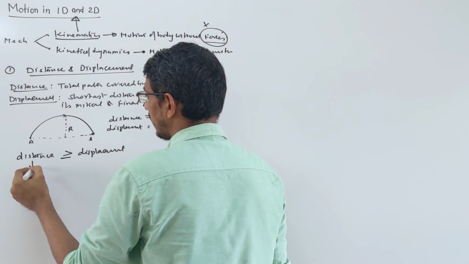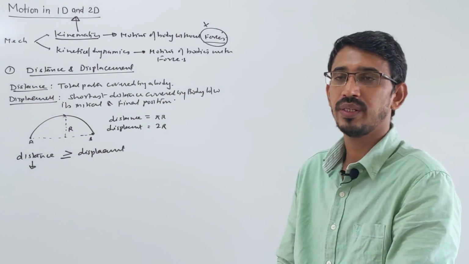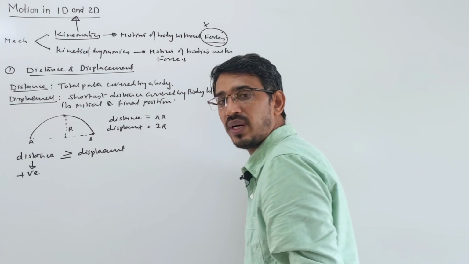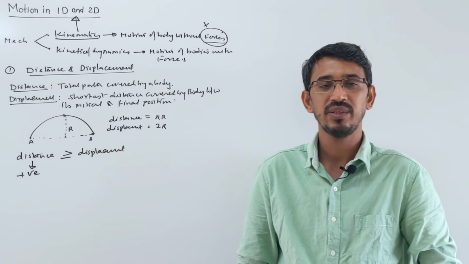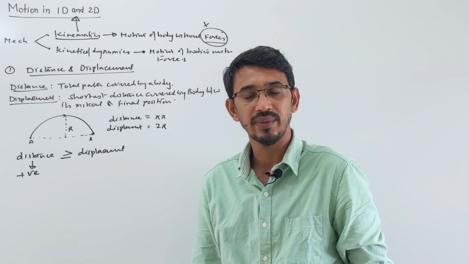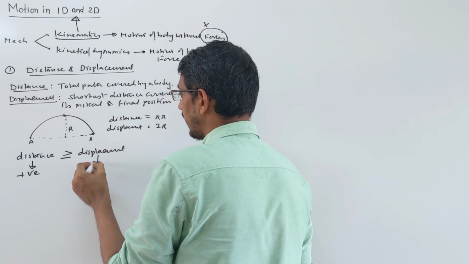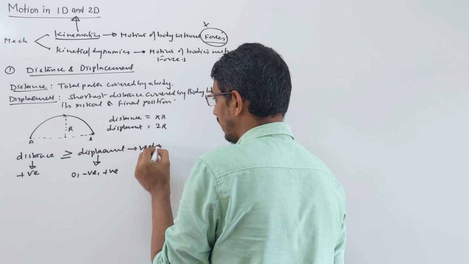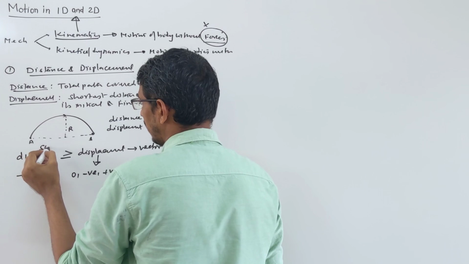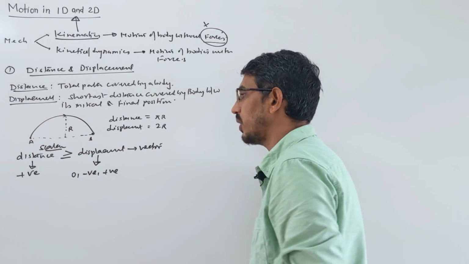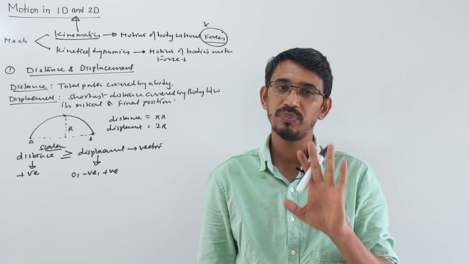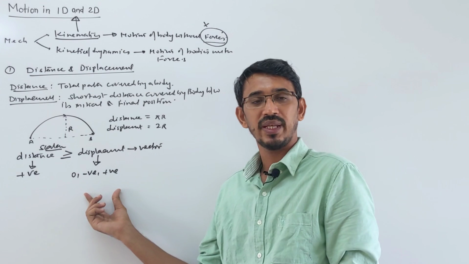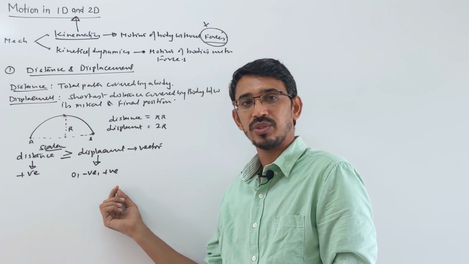You know that if a body is moving, then distance is always positive, correct? It can be only positive, it cannot be 0 or negative. You cannot have negative distance, or 0 if the body is moving, okay? But displacement is a vector quantity, you know that it can be 0, it can be negative, it can be positive, all types of values, because it's a vector quantity, while distance is a scalar quantity, right? Once a body is moving, your distance should be only positive, but displacement can be all 3 types.